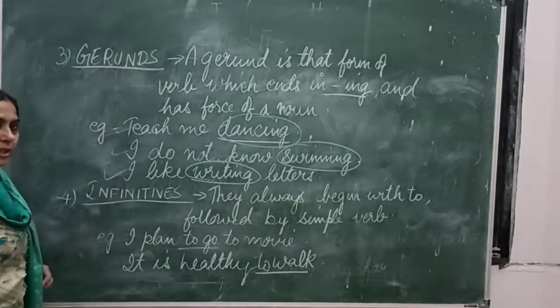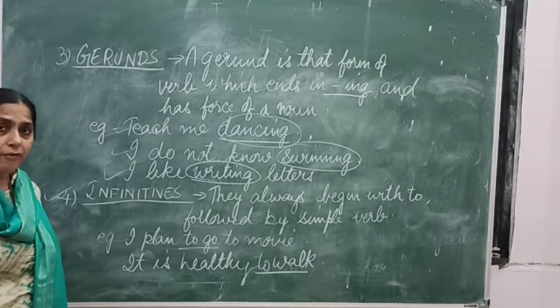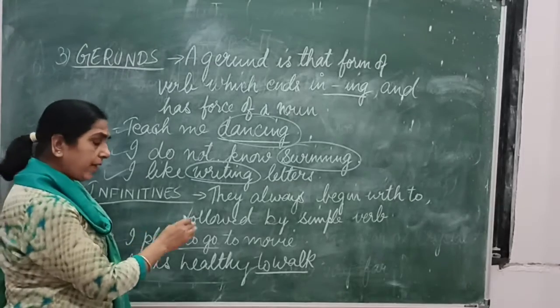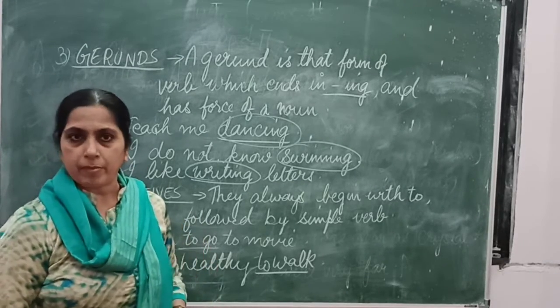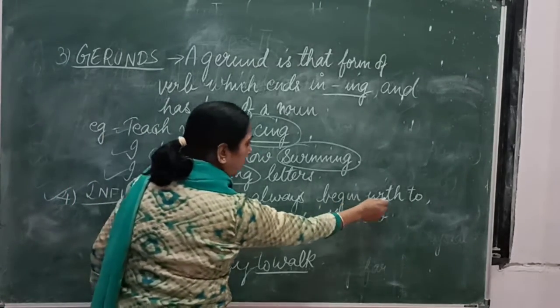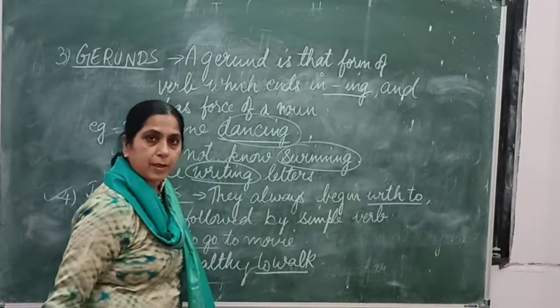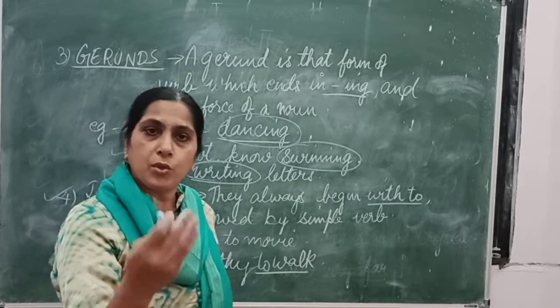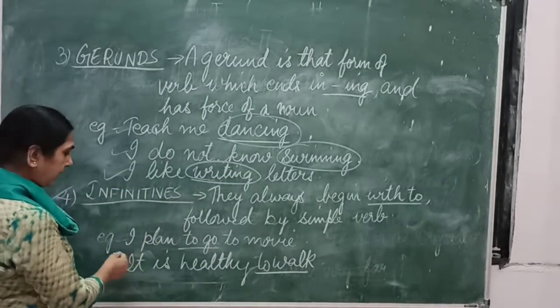Right? Now the fourth concept is infinitives. What are infinitives? When to is added before the simple form of a verb, they are called infinitives. They always begin with to, followed by a simple verb: to run, to walk, to ride, to play, to sing. Right? So here are some examples.